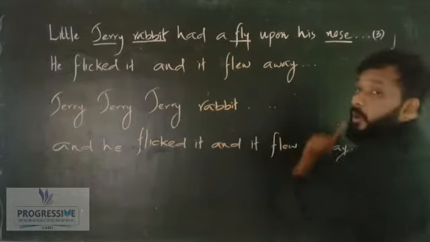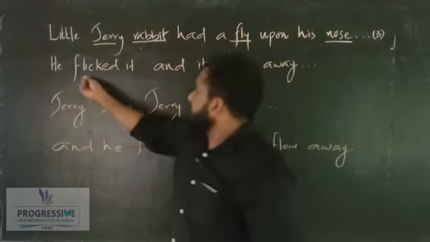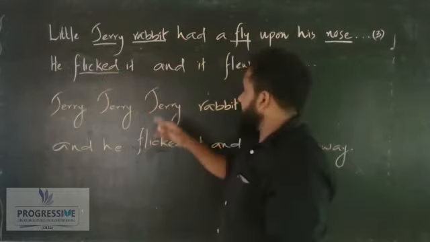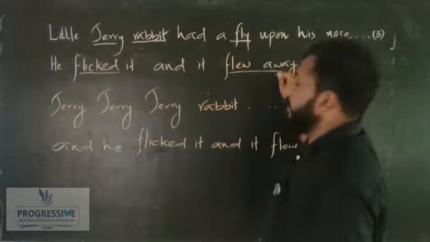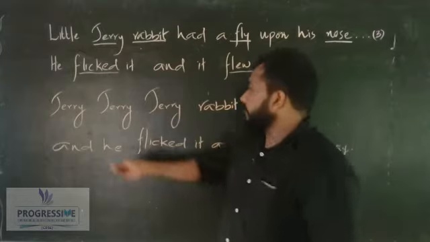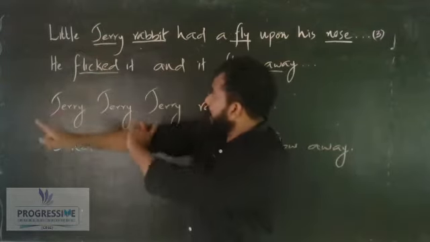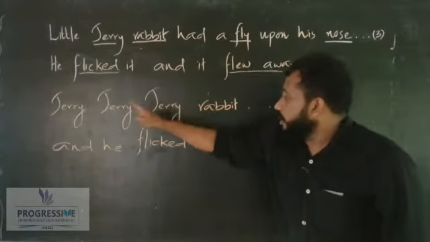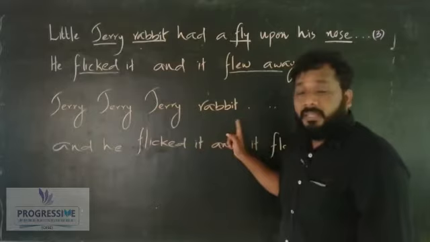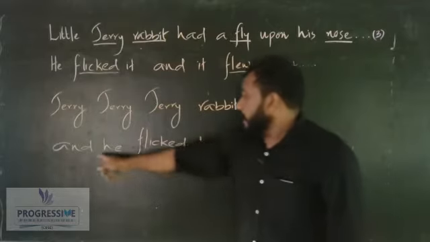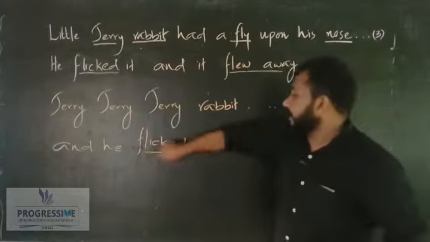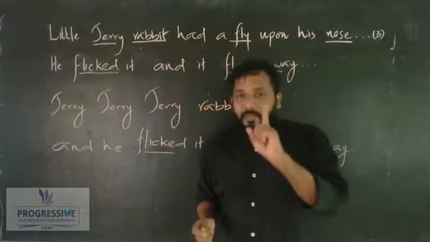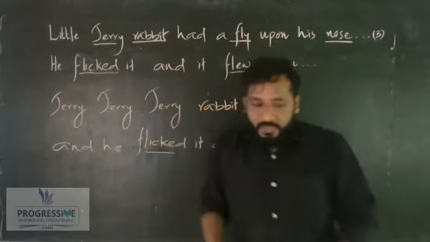So everything is a noun. And here, flick is a verb, which I will discuss later, and flew away is also a verb. We will discuss it later. Jerry, I told you, we already discussed. Jerry, rabbit. So 1, 2, 3, 4 nouns are there in the third line, and he flicked it and it flew away. Flicked and flew away are verbs. So listen very carefully. I am going to describe some more things.